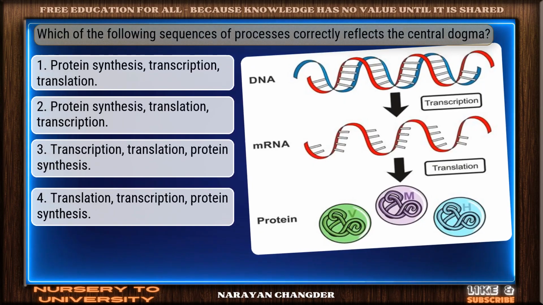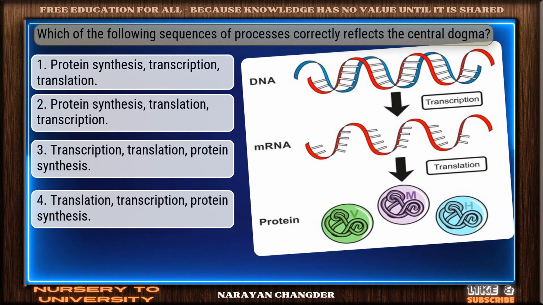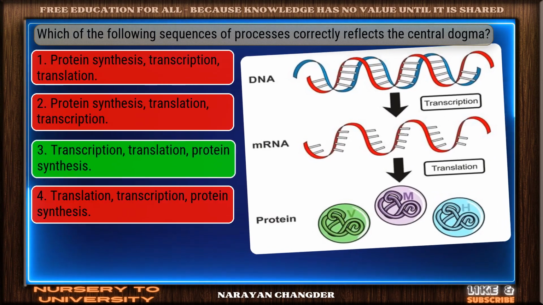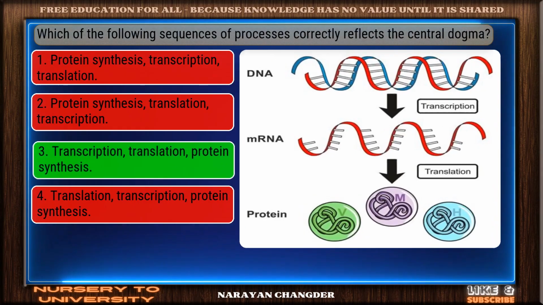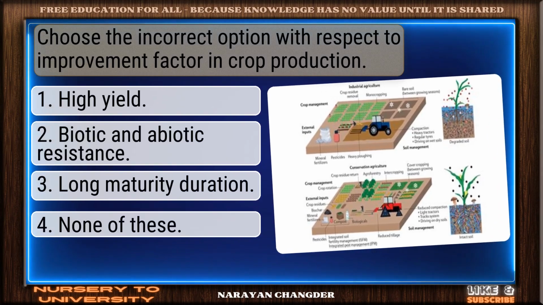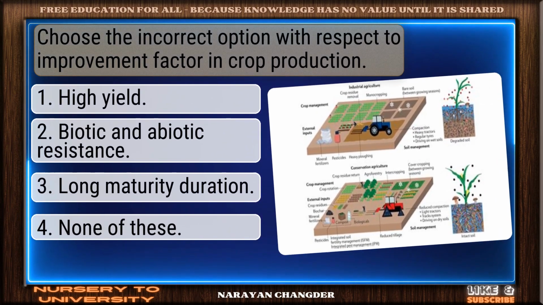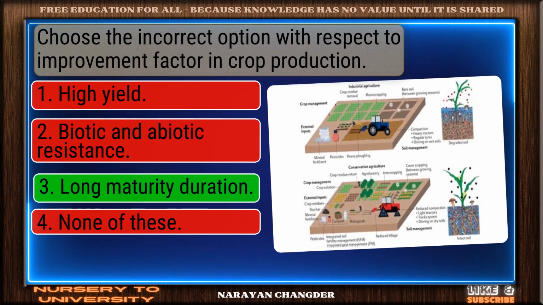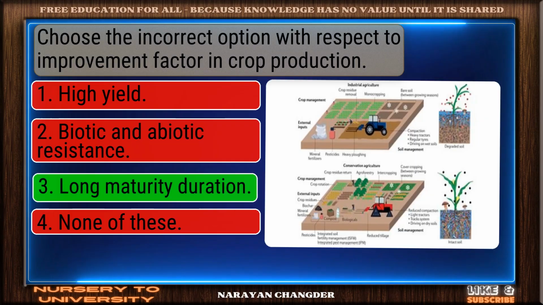Question number 32. Which of the following sequences of processes correctly reflects the central dogma? Good thinking. Transcription, translation, protein synthesis is the right answer. Question number 33. Choose the incorrect option with respect to improvement factor in crop production. Correct response. Long maturity duration is the most accurate answer.